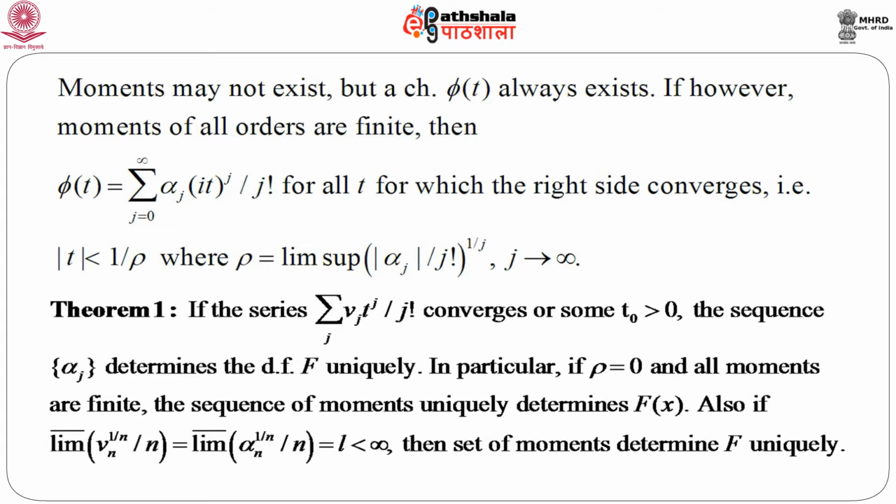In particular, if rho equals 0, then all moments are finite, and the sequence of moments uniquely determines capital F x.